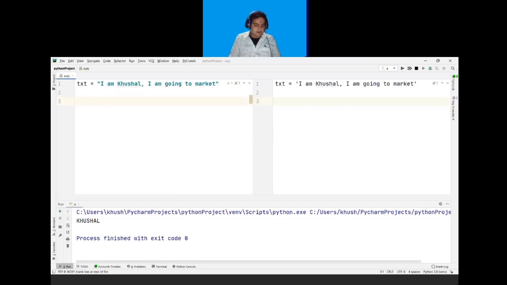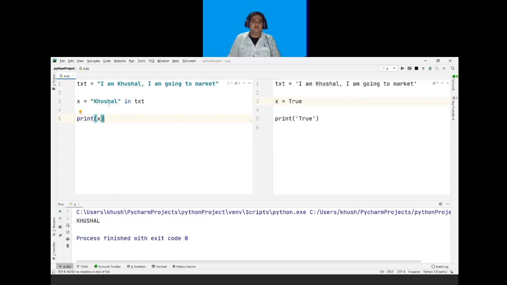So I will take a variable, for example x, in which I will write to check that Khushal in the variable txt. So if I print the variable now, which is x, it will give my output in Boolean form, which is true or false.